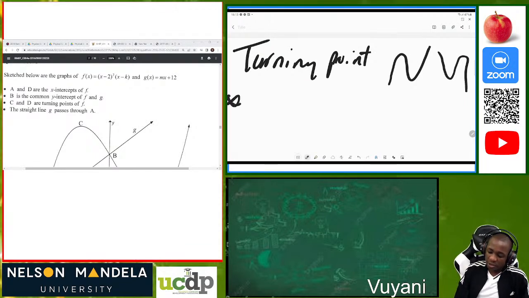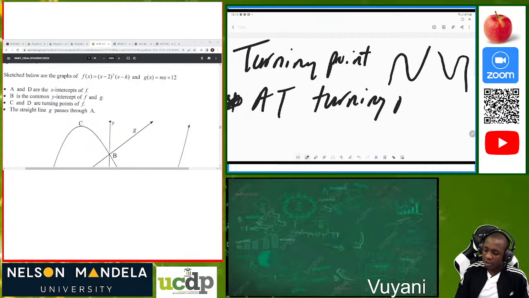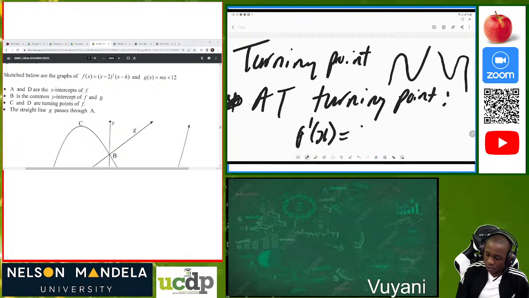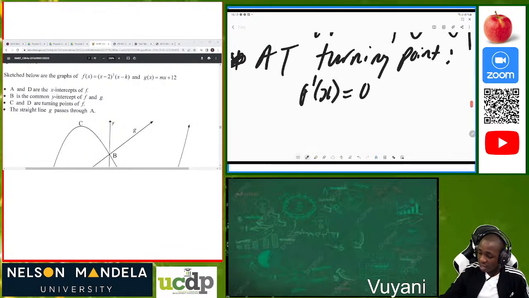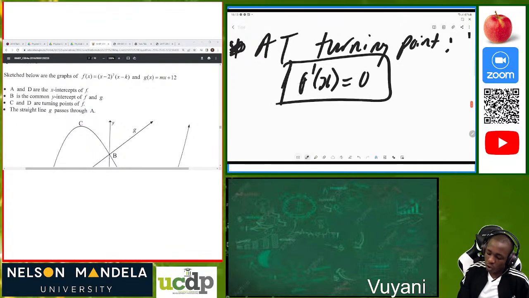So what is important is to understand that at the turning point, you must write this when you are answering a question: at the turning point, f prime of x must be equal to 0, so that you can get the values of x. Bear in mind that when you do this, it shows that you know your concept. Then when you get the x value of the turning point, as always, we substitute it into the original equation which you are given, so that you can get the value of y and have a coordinate of x and y.